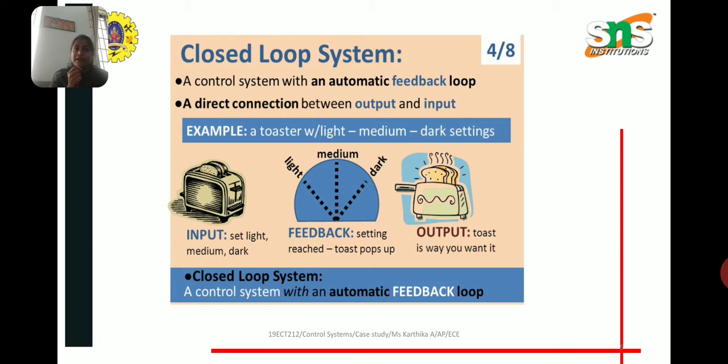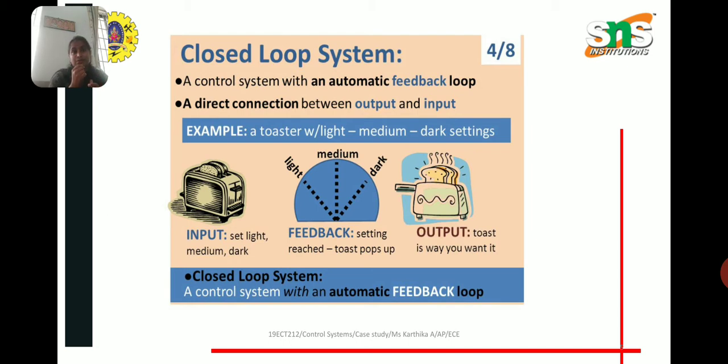In the former one, the input of the system is entirely independent of the output of the system. The temperature of the room, that is the output, increases as long as the power supply switch is kept on. This means the heating element produces heat as long as the power supply is kept on, and the final room temperature does not have any control over the input power supply of the system.